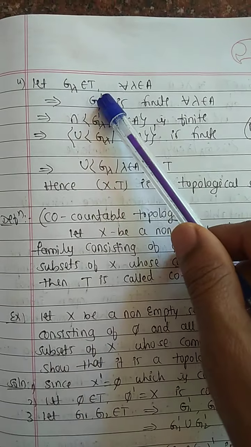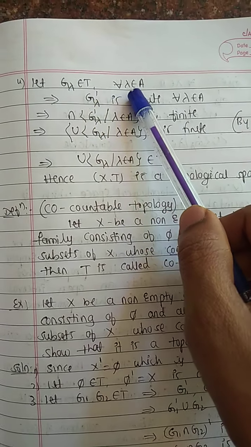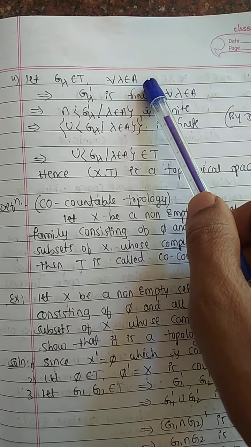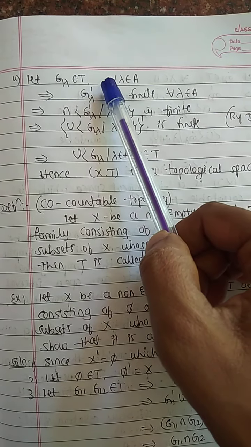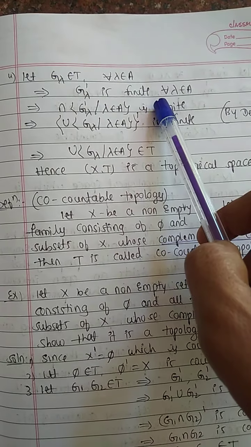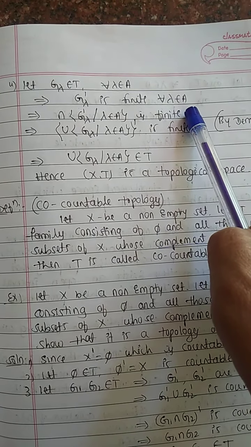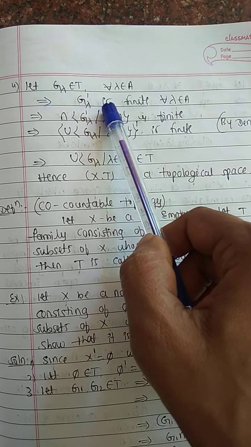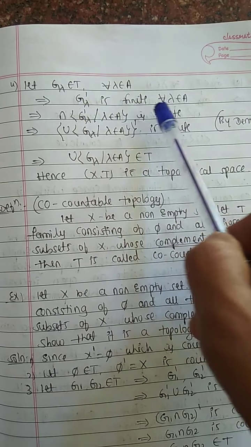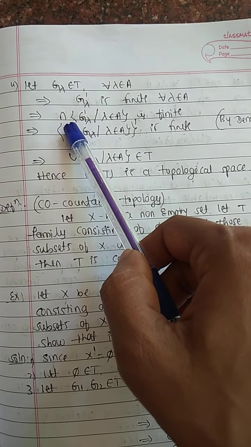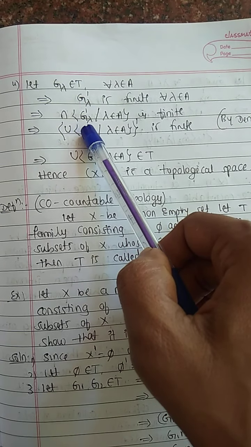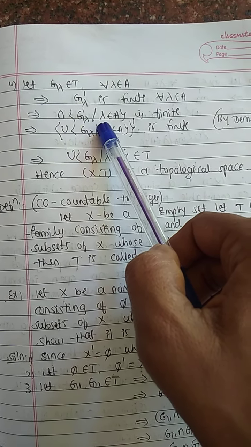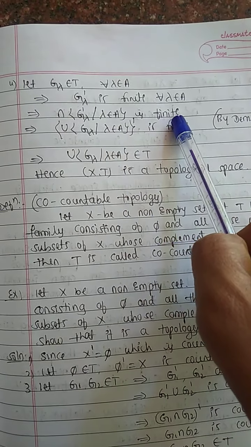Fourth one: let G_λ belong to T for every λ belonging to an arbitrary set A. Then the complement of G_λ is finite for every λ in A. Here G_λ' is finite, so their arbitrary intersection, the intersection of G_λ' such that λ belongs to A, is finite.